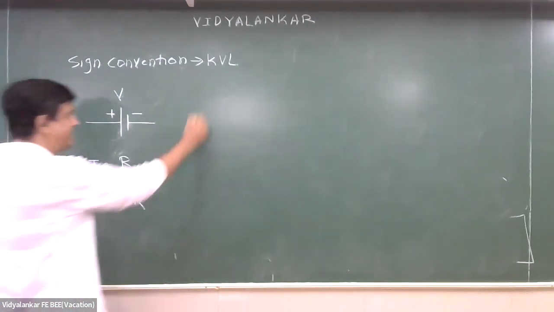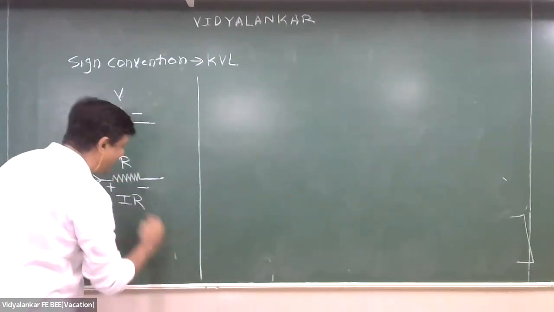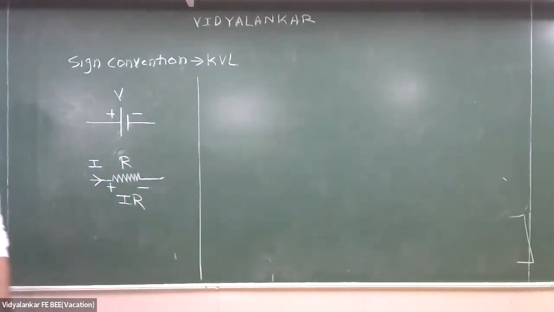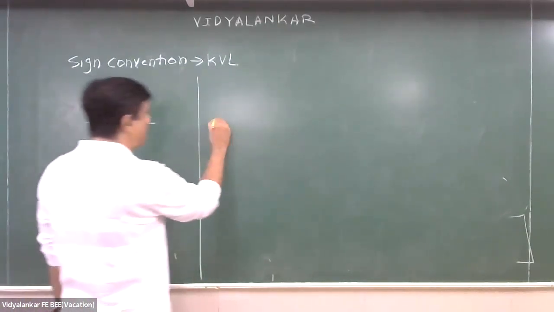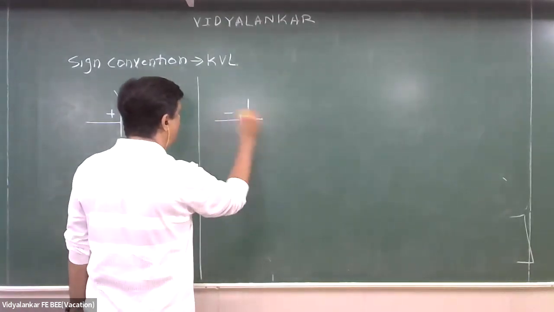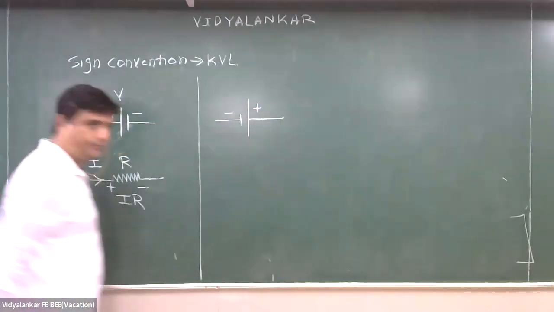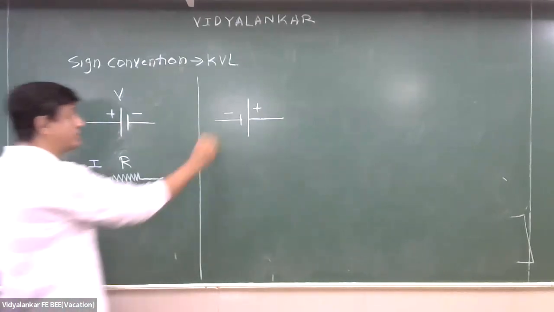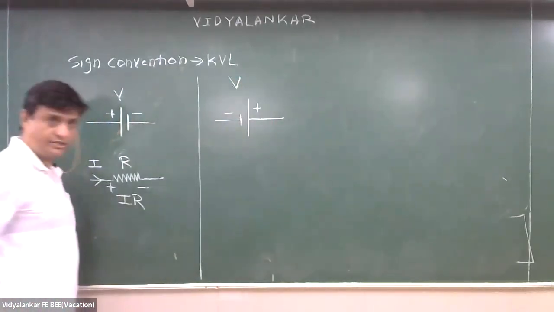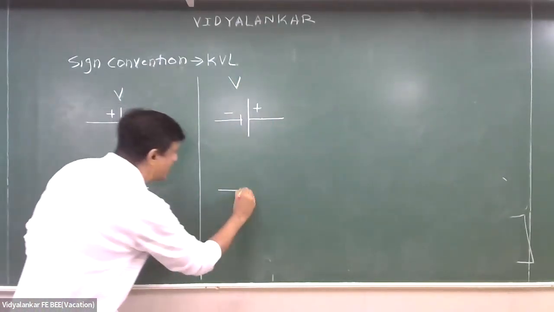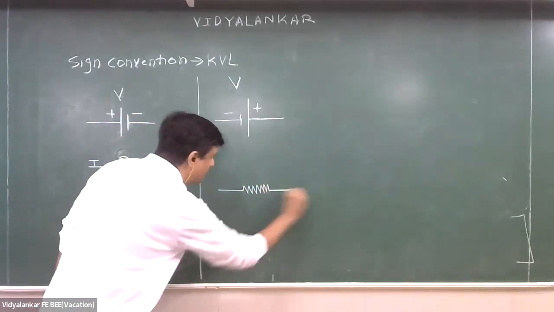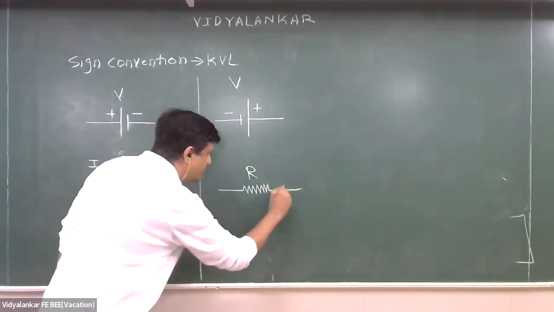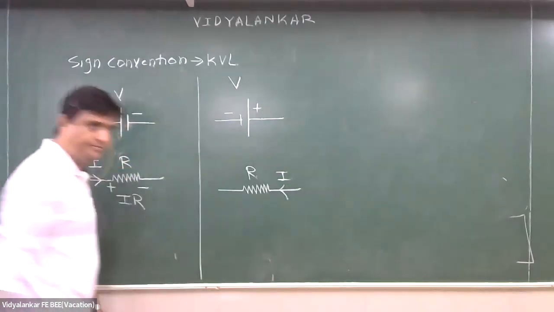Okay. आप बोलेंगे sir, we may come across exactly opposite voltages, जिसमें there may be negative first and there may be positive. So I may come across this type of voltage, or you may say that, sir, I may come across a resistance in which current is flowing in the opposite direction.